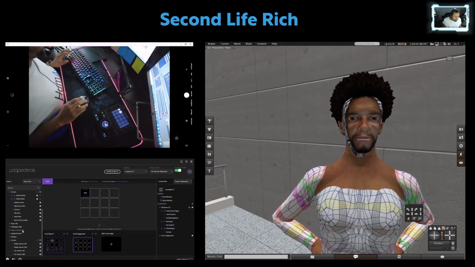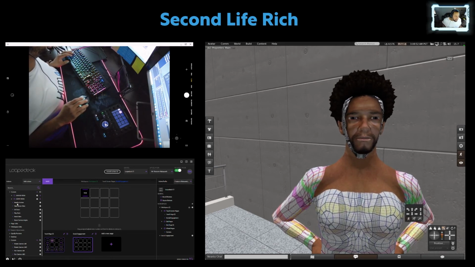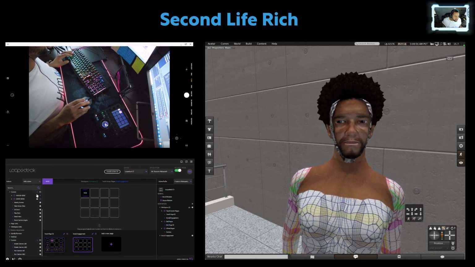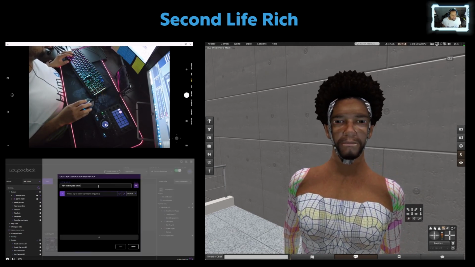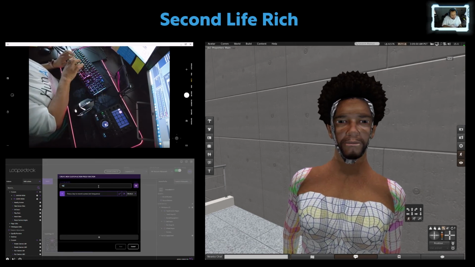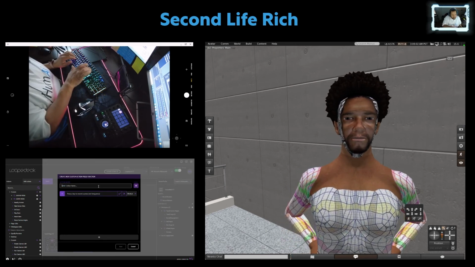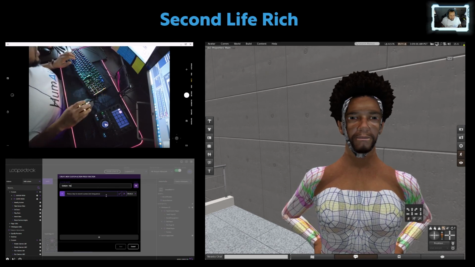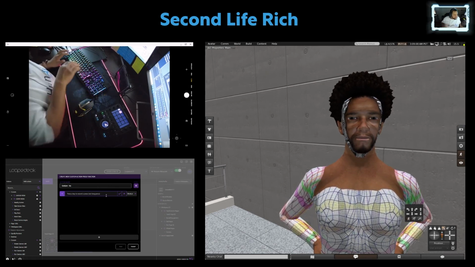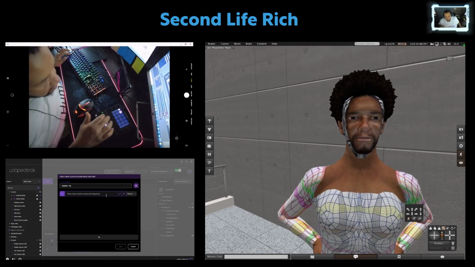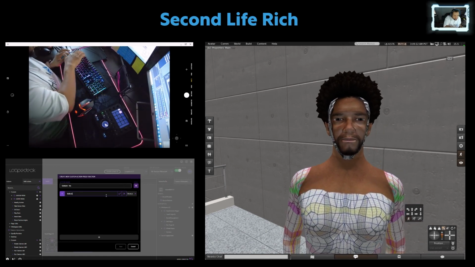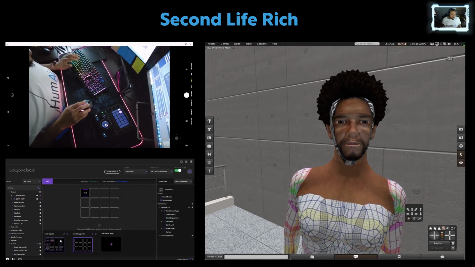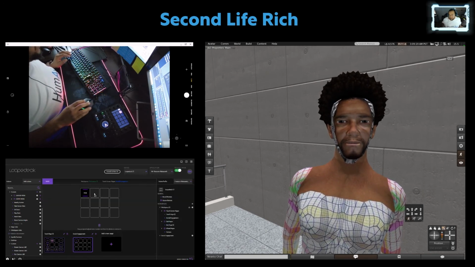So the first thing I'm going to do is over here under custom, I'm going to create a custom action, and I'm going to say no. Call it gesture mode. And then I said I made it Shift. What did I make it? Shift 2. And then I'm going to put it right here.